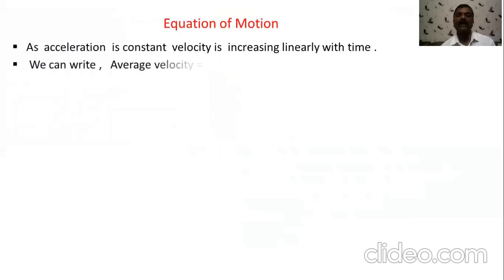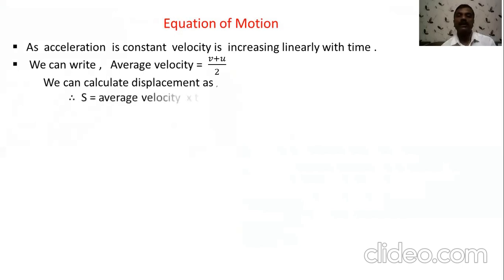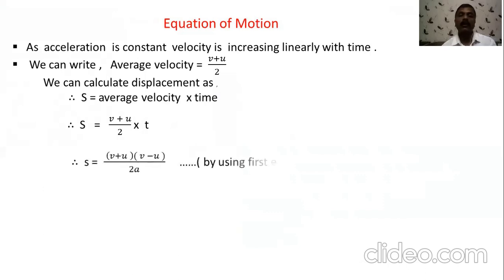Now we want to find the third equation of motion. As we know, for an object having constant acceleration, we can find the average velocity, that is, the addition of the two velocities divided by 2. So the displacement is also written in terms of average velocity. Displacement is equal to average velocity into time. You can put the value of average velocity, and again here you want to put the value of small t by using equation 1.